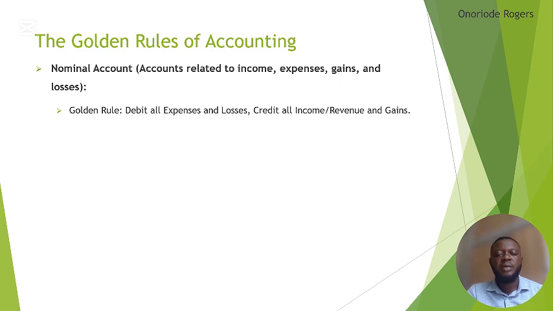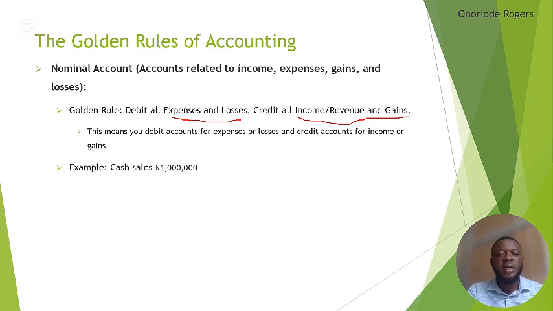Debit all expenses and losses, while you credit all income and revenue and gain. Debit this. Why are we doing this? So this means you debit an account for expenses or losses and credit an account for income or gain.